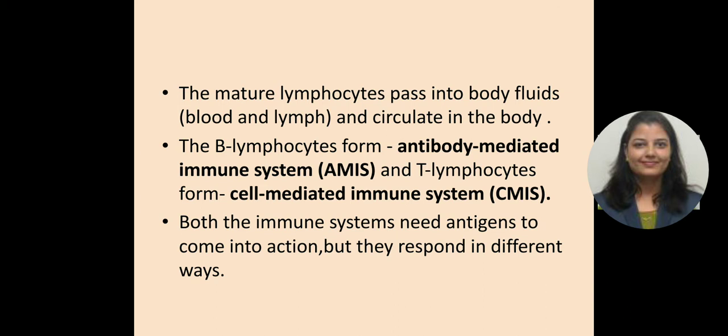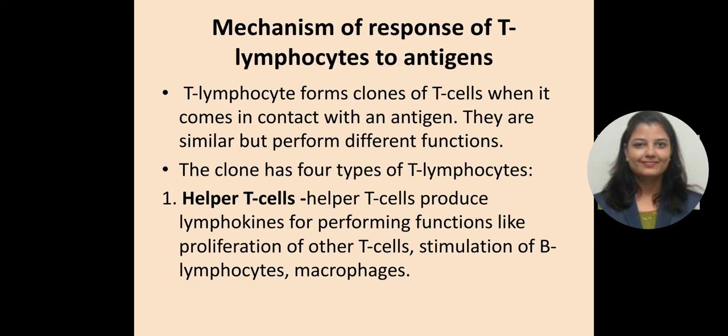The B lymphocytes form the antibody mediated immune system, that is AMIS, and the T lymphocytes form the cell mediated immune system, that is CMIS. Both immune systems need antigens to come into action, but their responses are different.